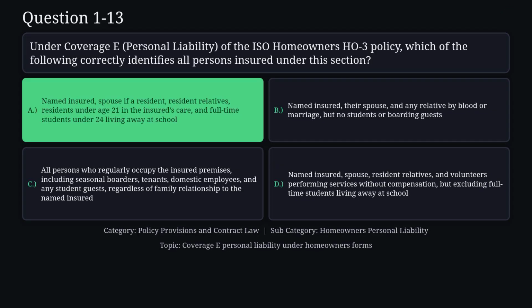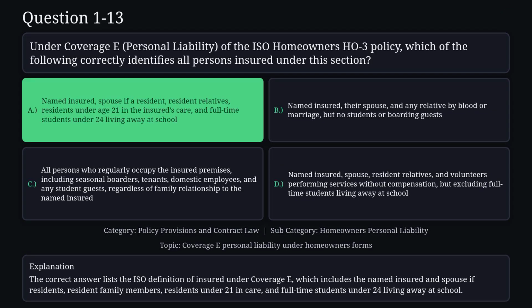The correct answer is A. The correct answer lists the ISO definition of insured under Coverage E, which includes the named insured and spouse if residents, resident family members, residents under 21 in their care, and full-time students under 24 living away at school.